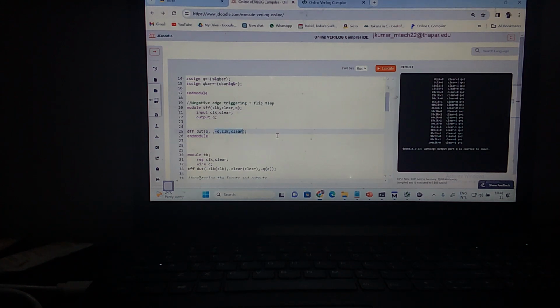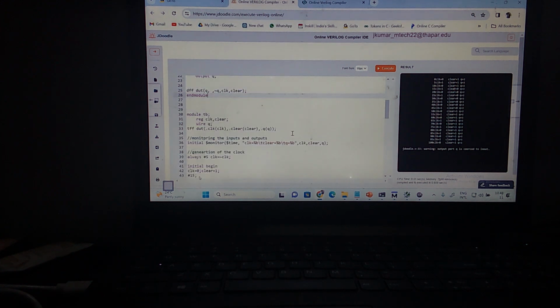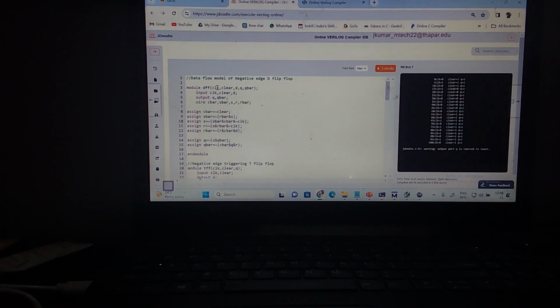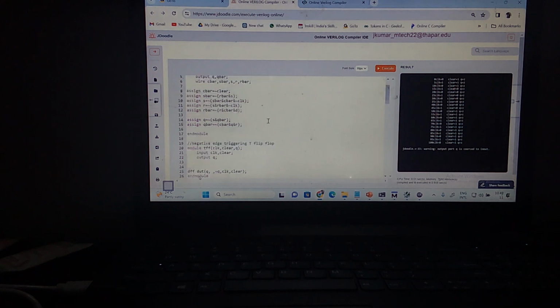No, sir, it's different in the definition. The order is different. Can you repeat again? In the D flip flop, the order of the ports, sir, is different. Here is the clock, D, and Q, and yes, Q bar and Q. You first write the outputs, first the output, then the clock and D.